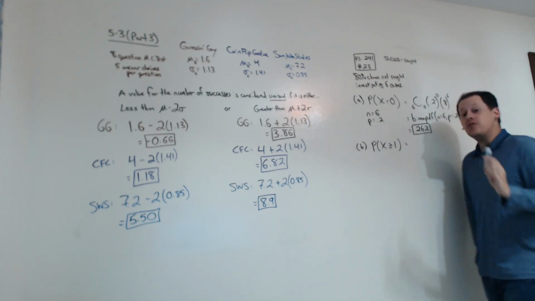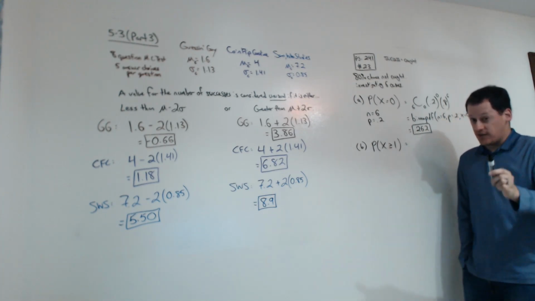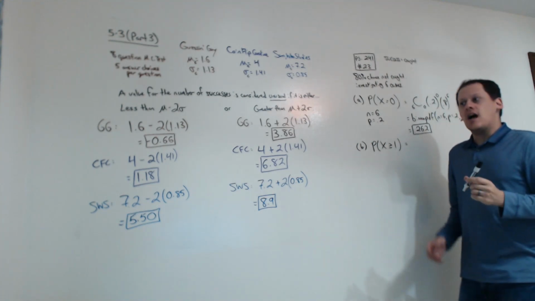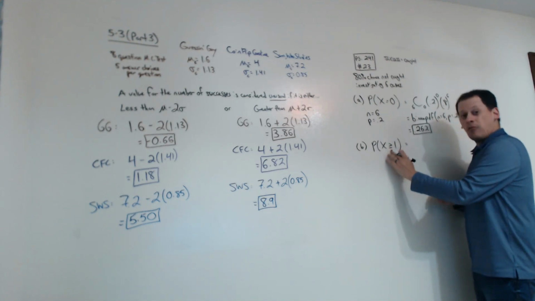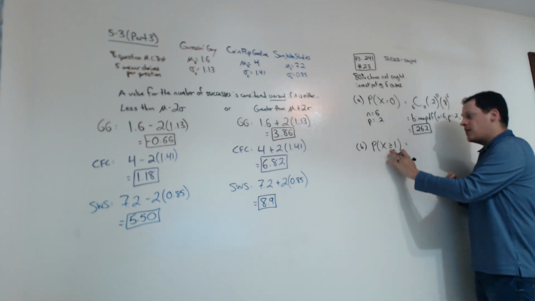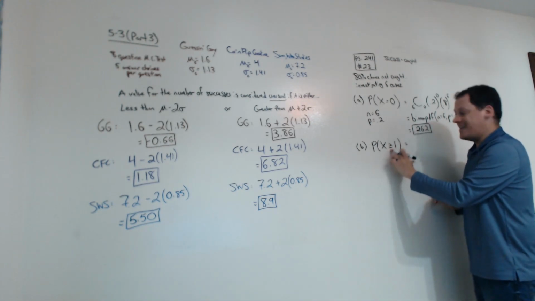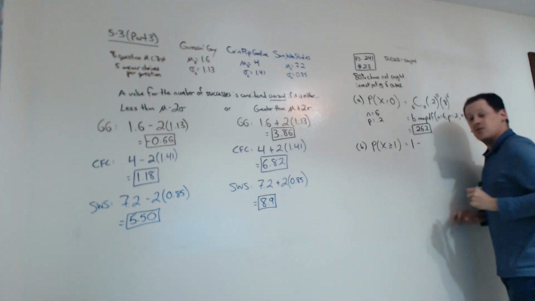But if you're thinking of using CDF because this is not an equal sign, that's the way I want you to think. Binomial CDF counts from 0 up. This is counting from 1 up. Binomial CDF cannot deal with a greater than or equal to sign. It needs to be less than or equal to. So that means we need to use the complement rule.